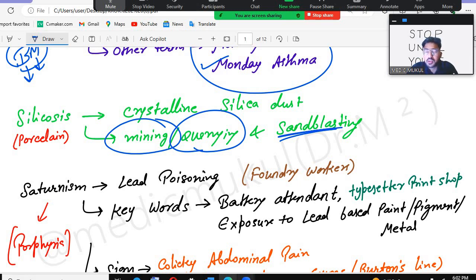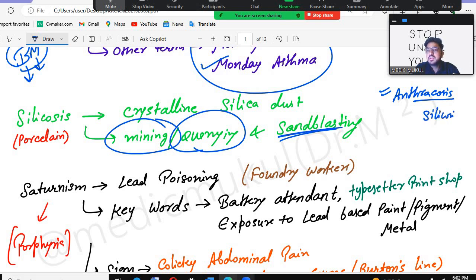The silicosis. Now see, there is one silly mistake that you will make in the exam. In the first question they will give you anthracosis in the first line. After that, in the second line, if it is related to the coal particles or the carbon particles, then they will give you anthracosis. In the second line, the person is also suffering from the crystalline silica dust, that is silicosis.